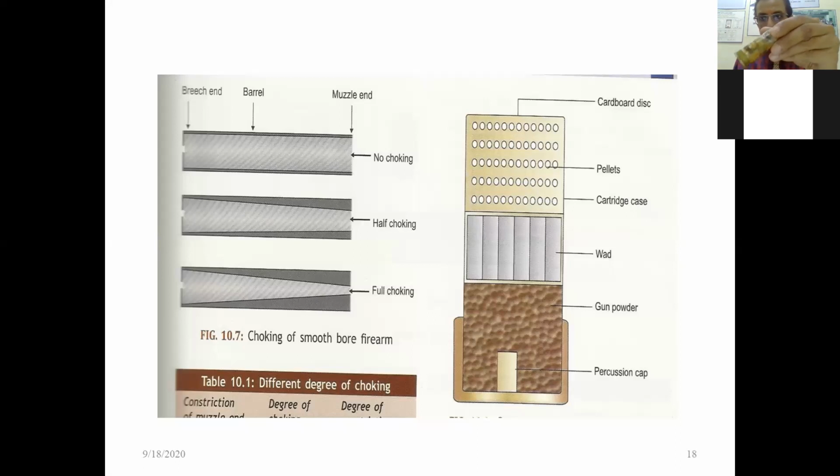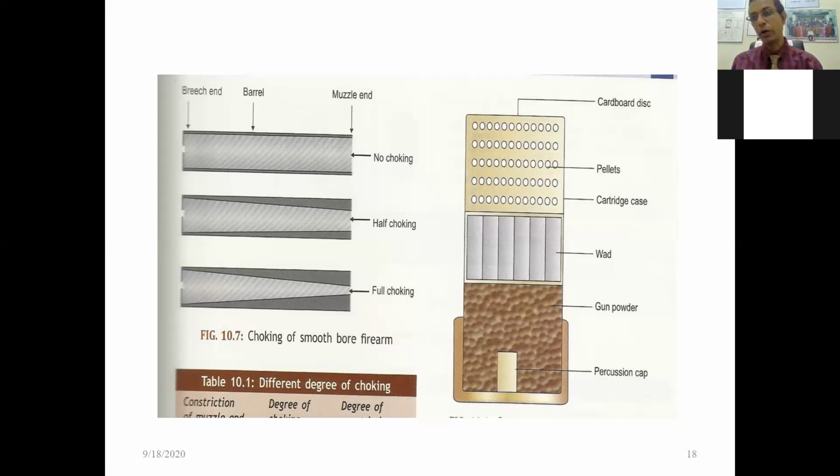So I have taken the cross section. After that, it is surrounded by the percussion cap. When the trigger hits here, this primer gets ignited. And it is surrounded by gunpowder. Gunpowder is to produce gas, so that with the gas pressure, all these pellets come out, and in between, to prevent the mixing of the gunpowder with the pellets, there are wads present. So that is the diagram of the shotgun cartridge.